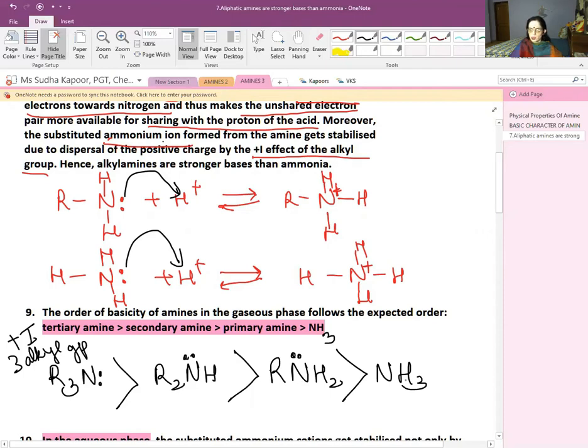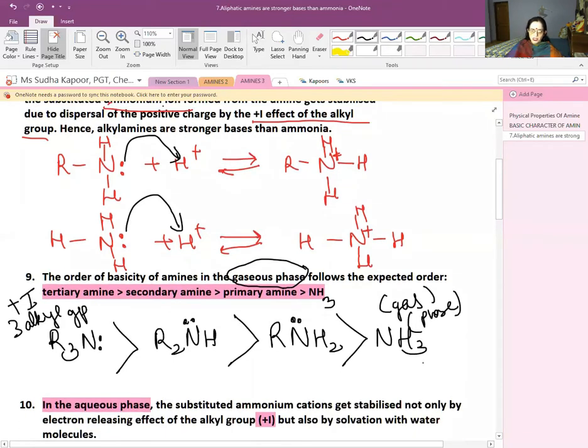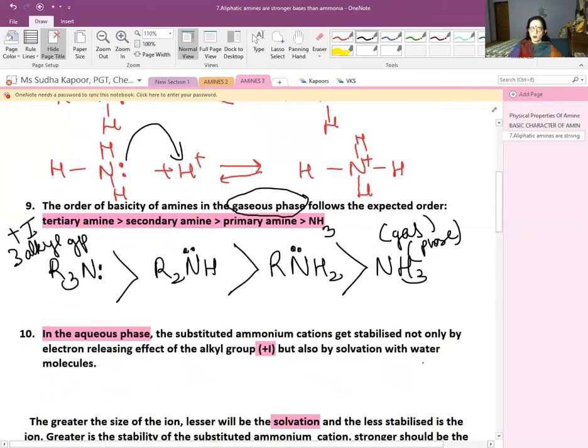There are two, then one, and the last one is the ammonia. But dear student, remember this, that I have written gas phase. Gaseous phase. This is only possible in case of gaseous phase. If we are provided with the aqueous phase, then would it be working 3, 2, 1, ammonia? No. Now, in the case of the aqueous phase, the substituted ammonium cation gets destabilized.